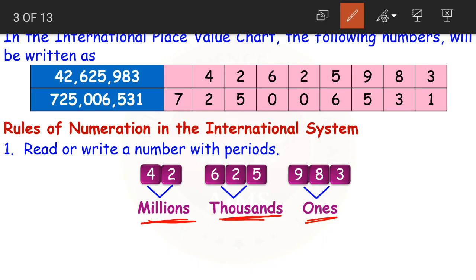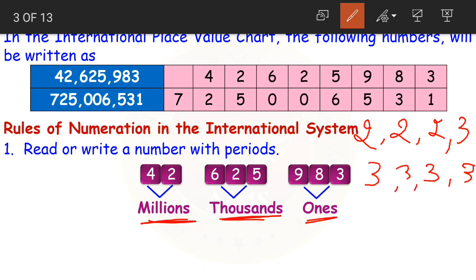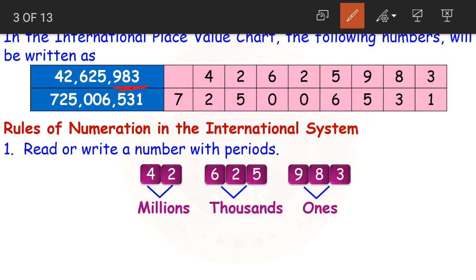In Indian system, how do we place the commas, children? We place the first comma after 3 digits, then after every 2 digits, right? In the international place value chart, it is easier. We simply place commas after every 3 digits. 3 digits, then a comma, 3 digits, then a comma, 3 and a comma. See here, there are 3 digits here, 9, 8 and 3. Then we have a comma, then we have 3 digits, 5, 2 and 6, then a comma. Understood, children? How do we put the commas? After every 3 digits.